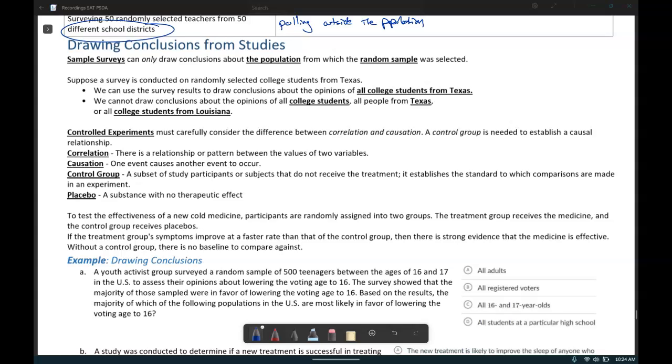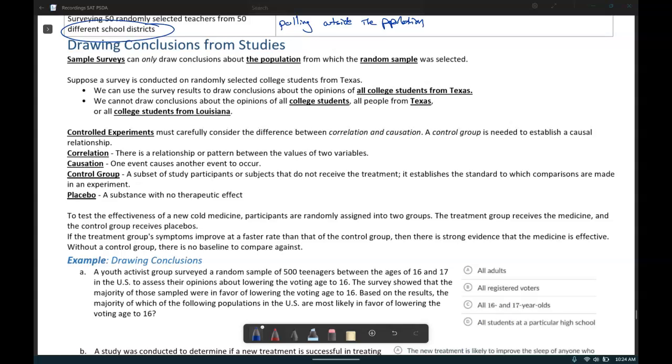We can draw the conclusion about all the college students from Texas, but we cannot draw conclusions about all college students everywhere, nor can we draw conclusions about all people from Texas, or even more specifically, all college students from Louisiana, because those were not the population studied. The population studied was specifically college students from Texas.